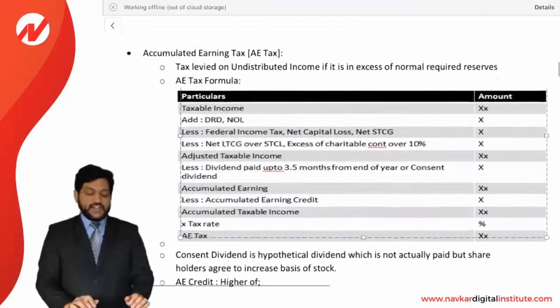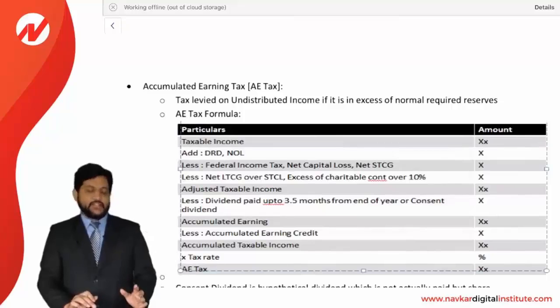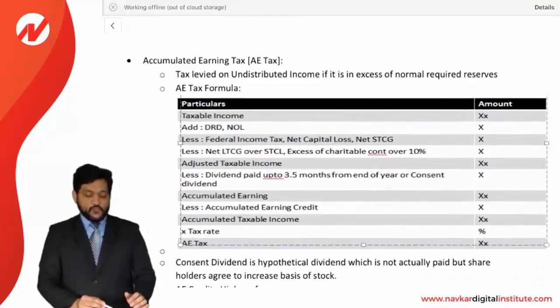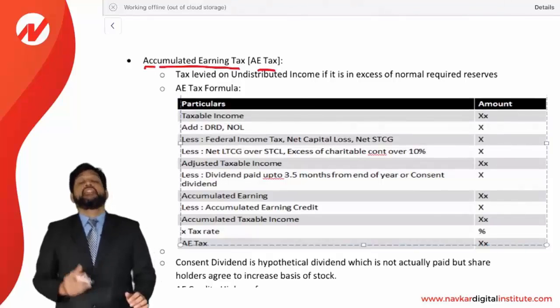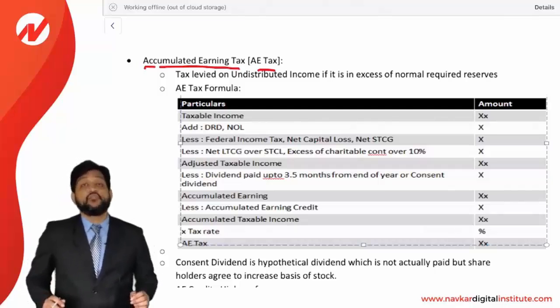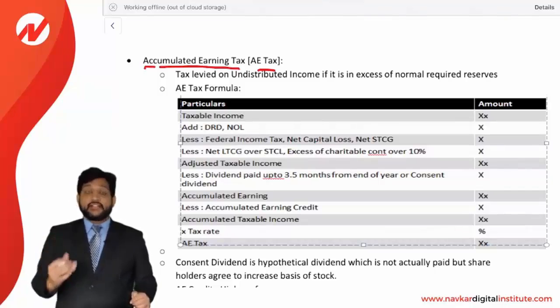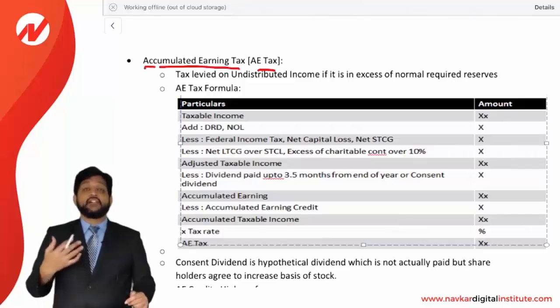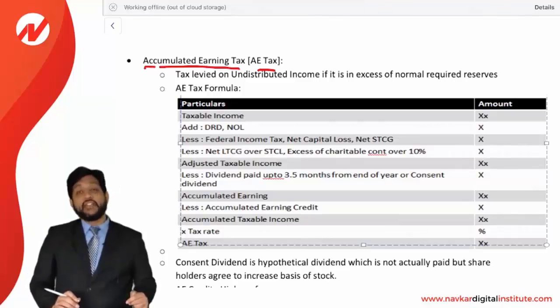Okay. Penalty taxes, two types of taxes are being levied as a penalty in the nature. First is accumulated earning tax. AE tax we are saying in short, accumulated earning tax. As the meaning suggests, it is called accumulated earning. So if a corporation is holding too much of the earning in the form of accumulated reserves, then it will generate a tax. So the intention is very clear that the reserves should not be kept in accumulated form. It should be distributed to the shareholder as a dividend. So the more you distribute dividend to the shareholder, the less tax on the AE, accumulated earning.